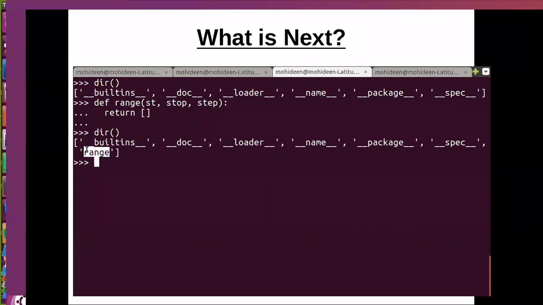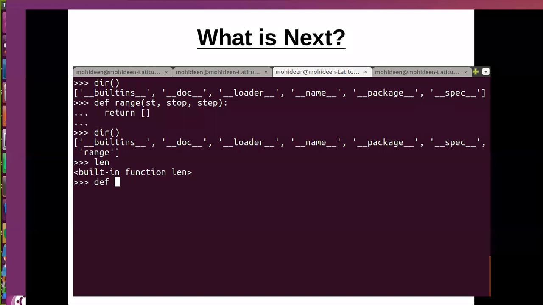Range is a built-in, but if it appears, it means your interpreter has a new function. So dir will list out the available functions, available objects, etc. If you modify it, you will easily find out. But you need to know whether it already has its reference as a built-in. If you say len, it works, but because we never overrode len, it is not visible. It resides in built-ins.